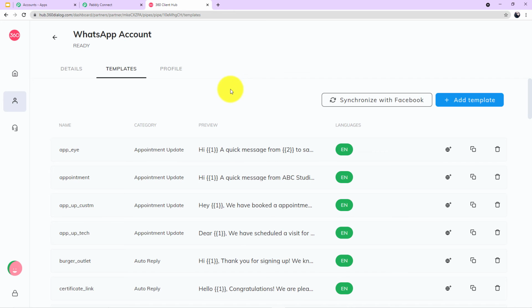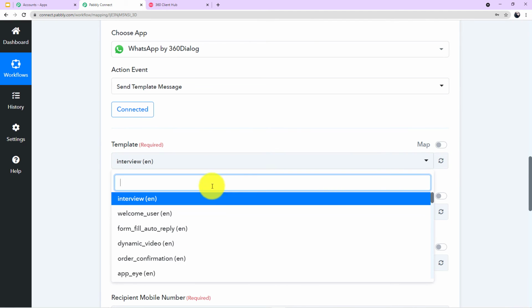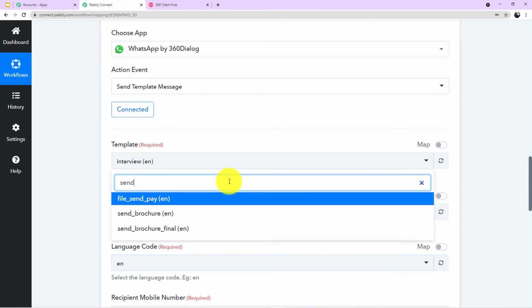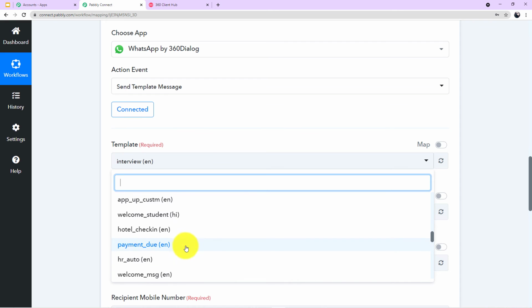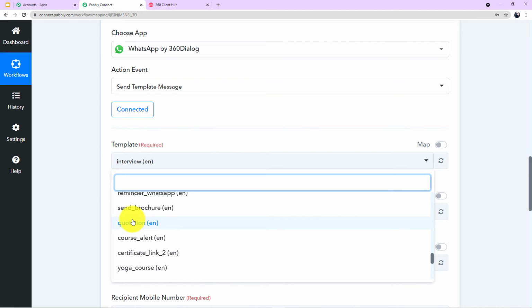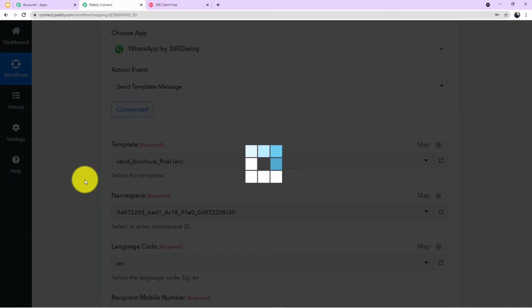Now I want to map the particular template which I have created for this workflow in my Pabbly Connect account. So I'll go back to my Pabbly Connect account and come to the field of templates. Now I'll click on this arrow, and I'll search for the particular template, which is send brochure final. Before that, let me show it to you. Here you can see all the templates. These are the same templates which are there in my Pabbly Connect account. And here you can see the particular template, send brochure final. I'll click this. So I have successfully mapped the template, and now let it load for a second.